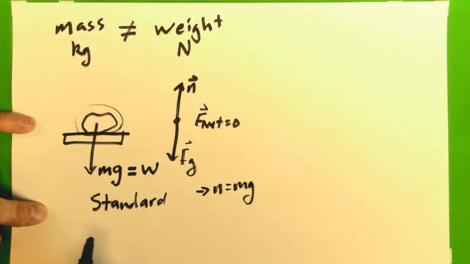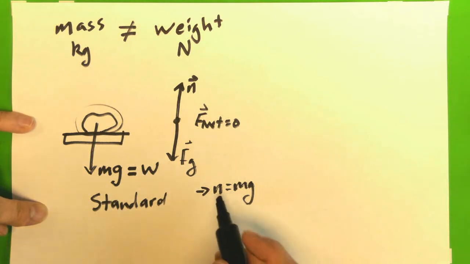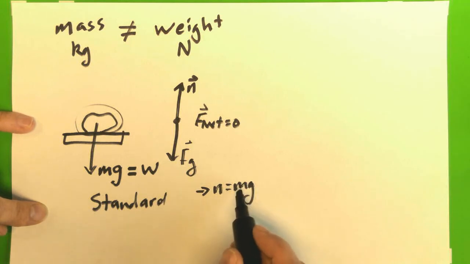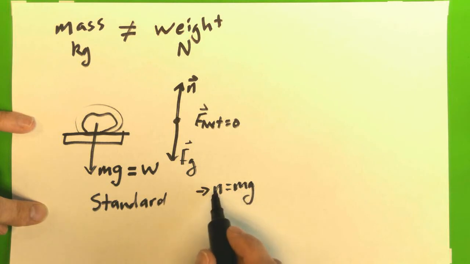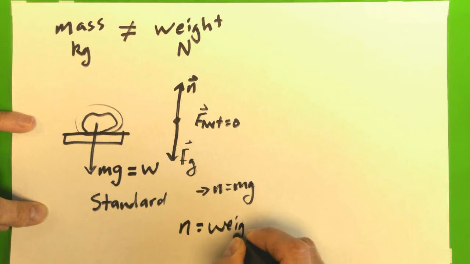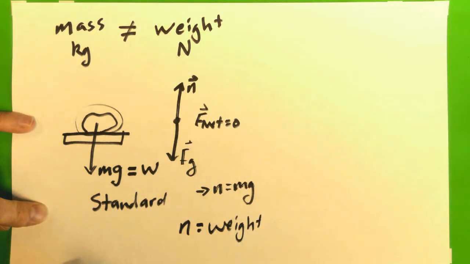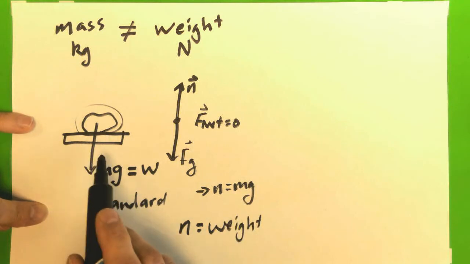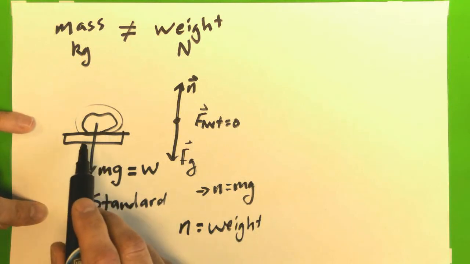Okay. Now what I'm going to say is that what is the weight at all times would be that normal force that's holding something up. So whenever gravity is pulling something down, whatever is keeping it from going down, or whatever is holding it up, is the weight. So in this case, the normal force equals the weight. Okay. So in this case, that's mg, and we can just divide our answer by g to get a scale reading that's in kilograms, which is what we'd have in our bathroom.